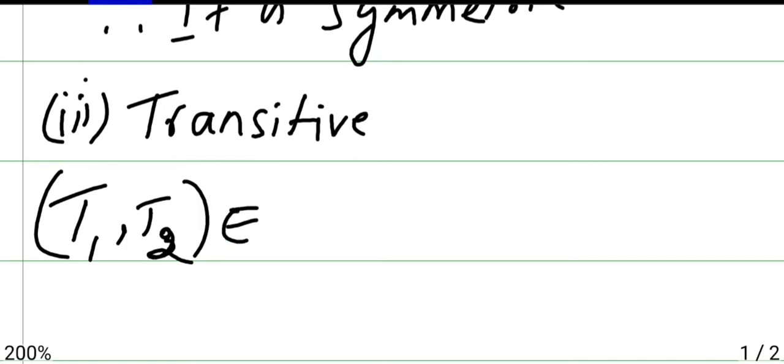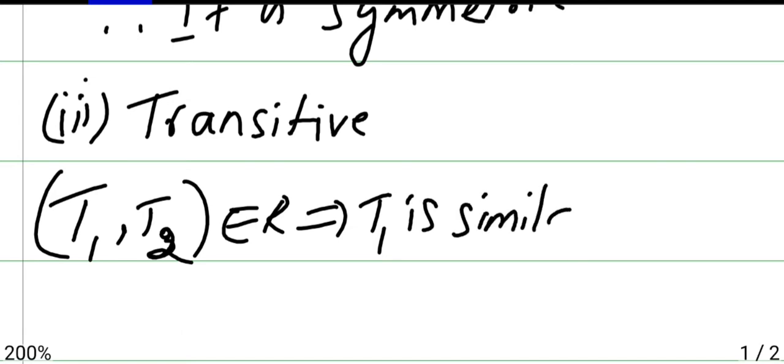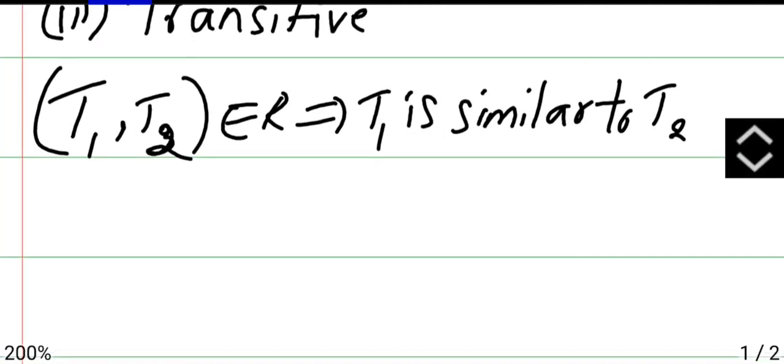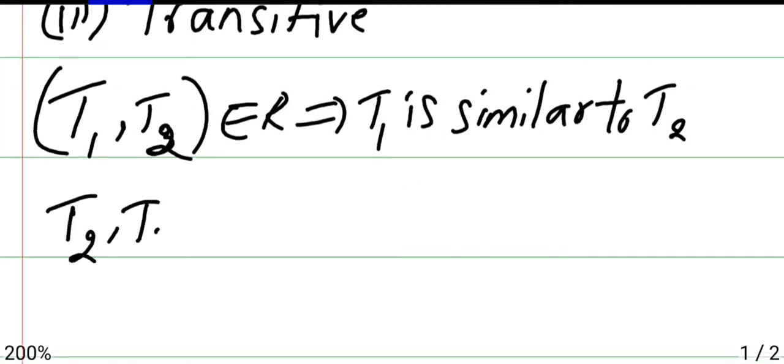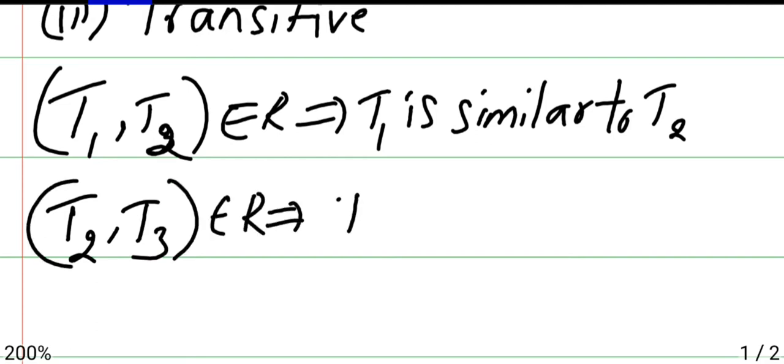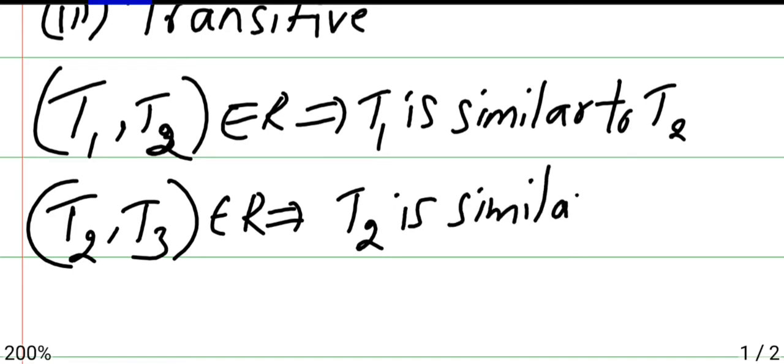(T1, T2) belongs to R implies T1 is similar to T2. (T2, T3) implies T2 is similar to T3.